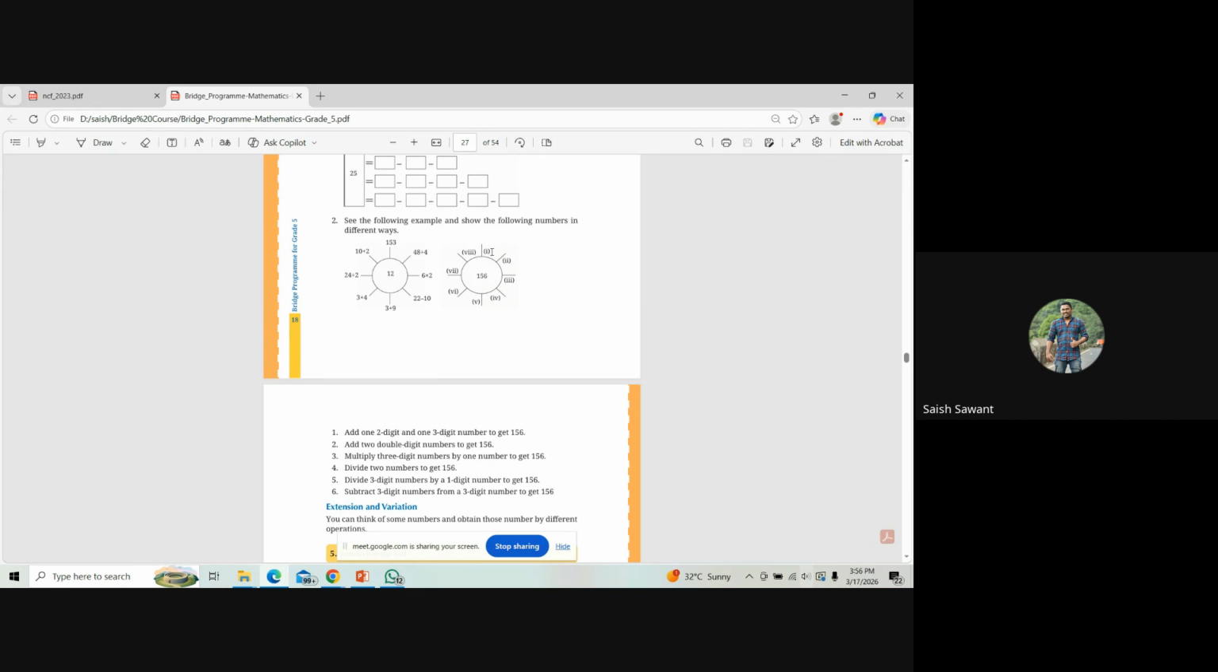So for one: add one 2-digit and one 3-digit number to get 156. So we want a 2-digit number, which could be 56, and one 3-digit number, which can be 100. So 100 plus 56 gives me 156. This is how you can solve this. There are many other questions which are given, so you can use these questions and write the answers over there.